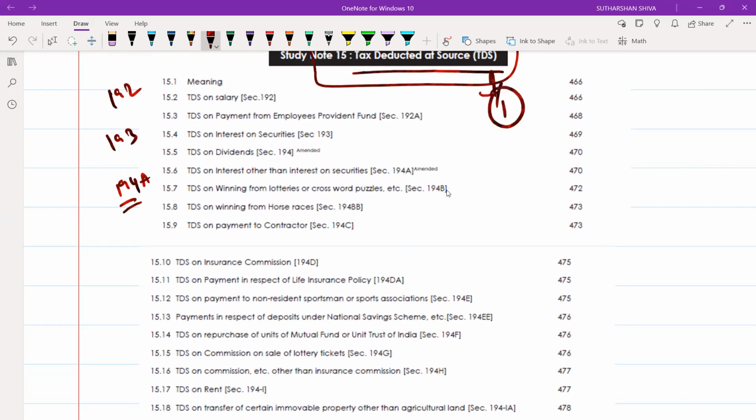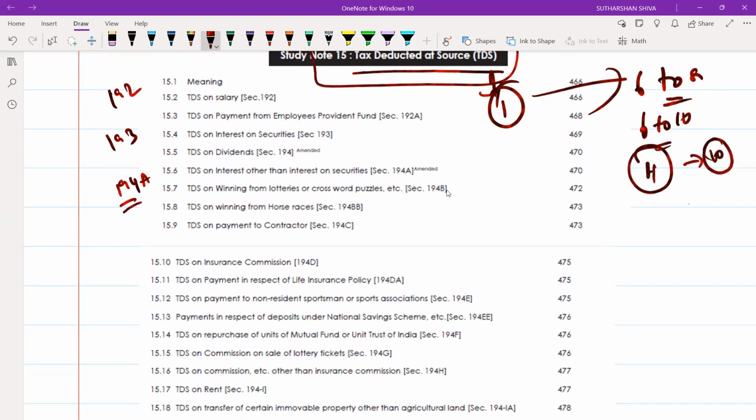In this also you will get one individual question, from 6 marks to 8 marks. Sometimes it is from 6 to 10 marks. Sometimes it is 4 marks, sometimes 10 marks, sometimes 8 marks, sometimes 6 marks. In any order, in any permutation, in any combination, it will be there. So make sure you are doing this. And in this, whatever I am going to mark, give more preference in your study.